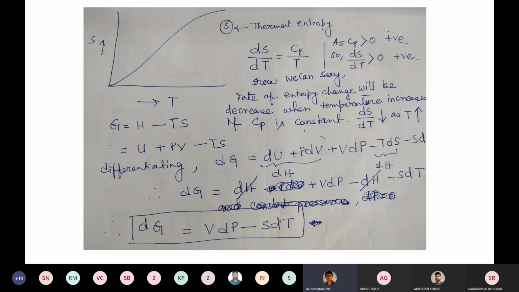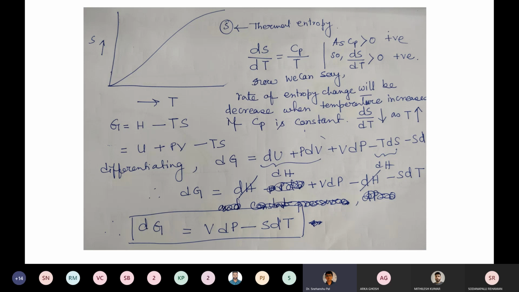So we can say that the rate of entropy change will decrease as temperature increases, but then you have to take Cp as constant. If Cp is not going to change with respect to temperature, then only dS by dT is decreasing as temperature increases.